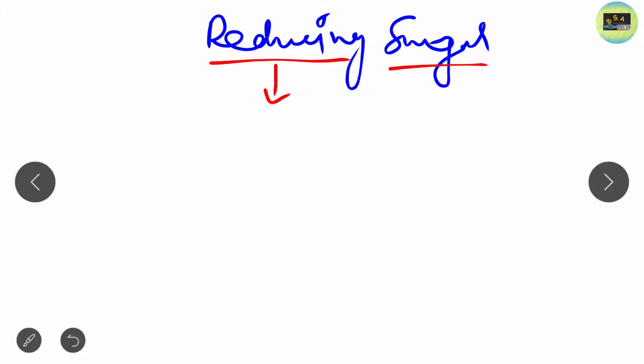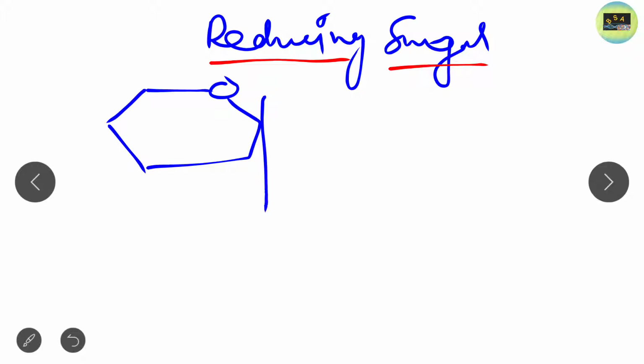First of all, if we take a carbohydrate molecule, suppose we take glucose. This is the structure of glucose, with the HOH, and this is the structure.